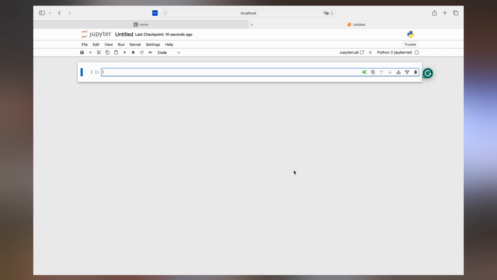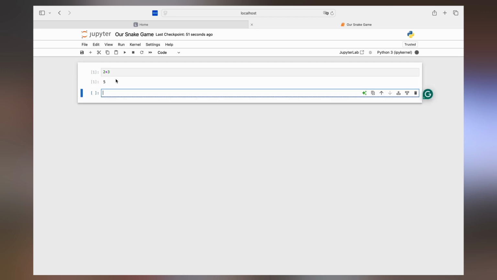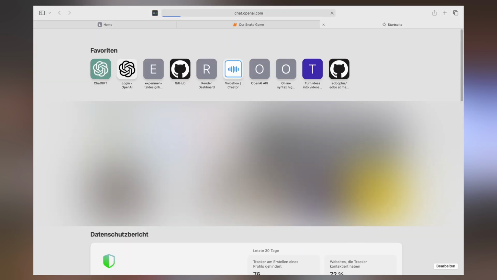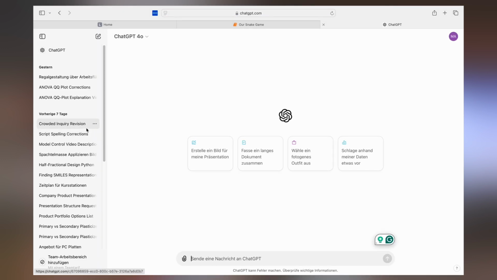We can write our first Python code here. Maybe we do a simple calculation. You can execute the cell by hitting Shift-Enter and it will run the code that is written within the cell. In this example, it will run the calculation and output the result. But calculations are pretty lame. So let's go to ChatGPT and ask if it could program the snake game for us in Python.